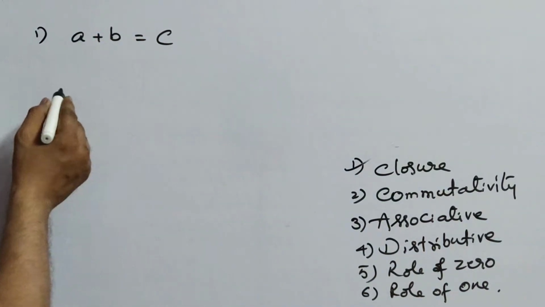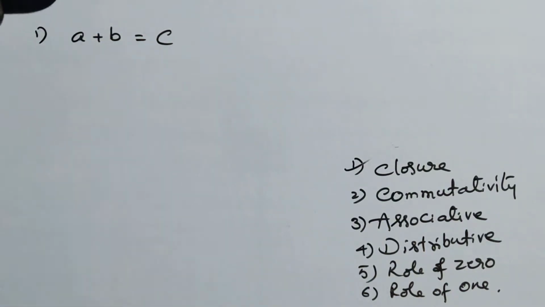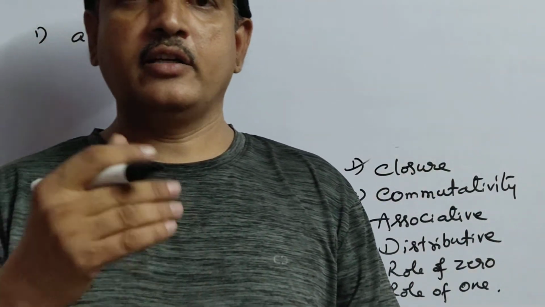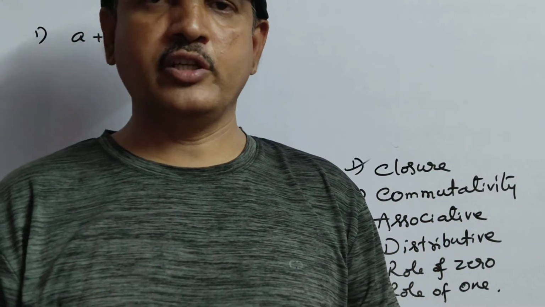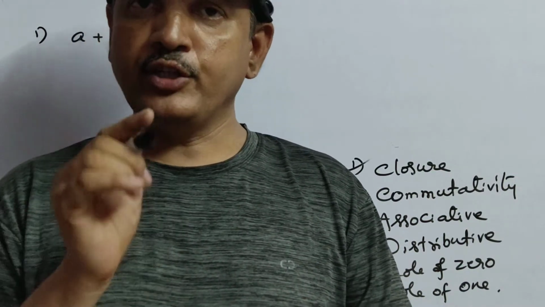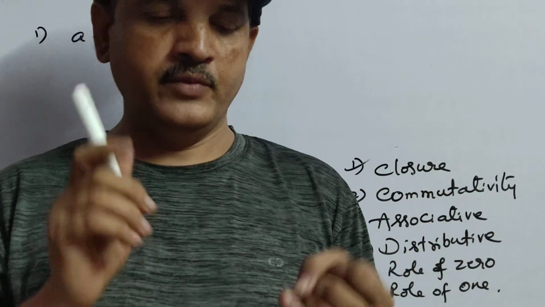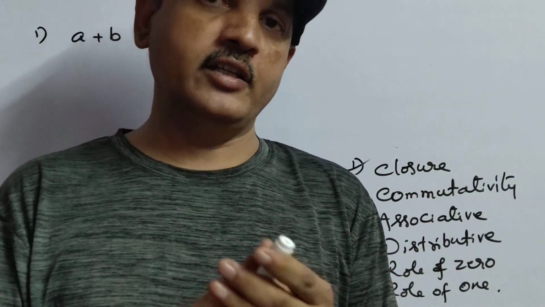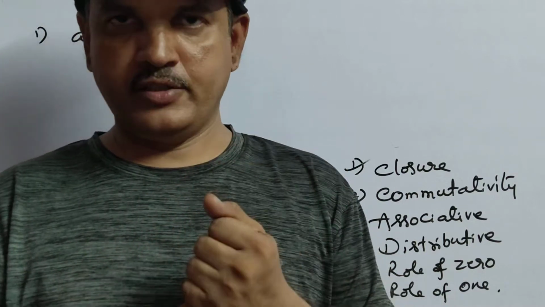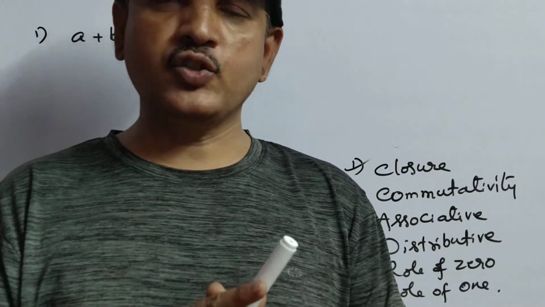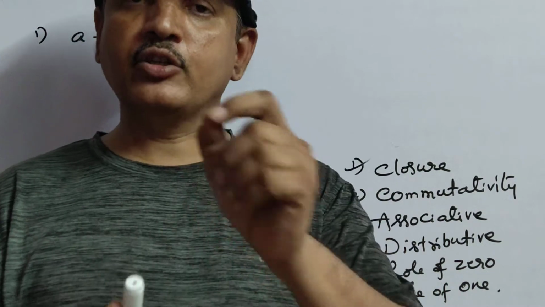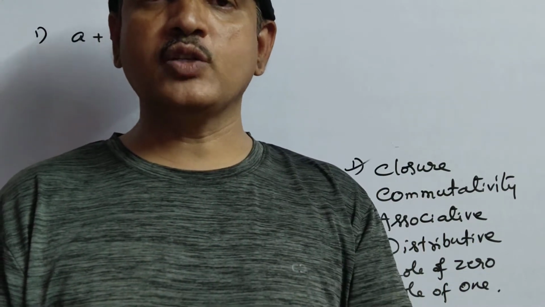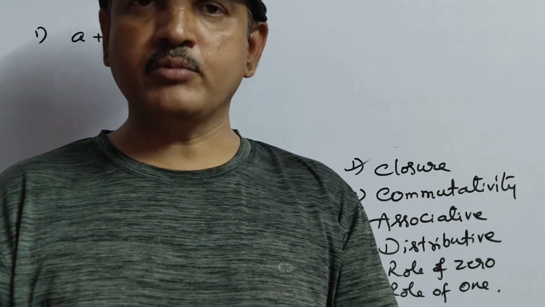Okay, that means if you read the textbook clearly, because here we are explaining the revision, like closure property, commutative property, associative, distributive, and everything. But if you read the textbook, you can learn closure property in addition, multiplication, subtraction, and division, all these 4 operations. Once you read all these 4 operations, children, then you can easily write the book which was given for you, that is the worksheet book.